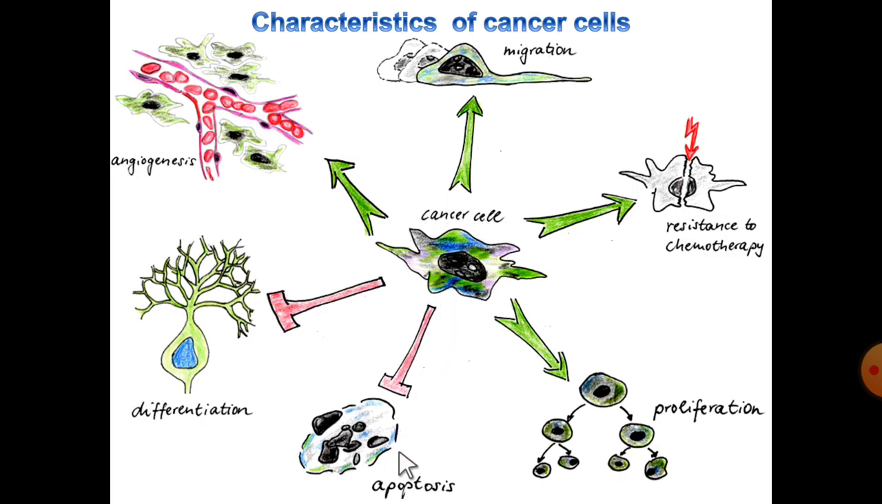Next, these cells are resistant to dying naturally; this process is called resistance to apoptosis. These cells are also resistant to differentiation. Differentiation means the precursor cell converts into adult cells; cancer cells fail to do so, which is called resistance to differentiation.